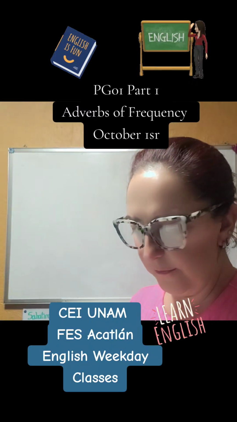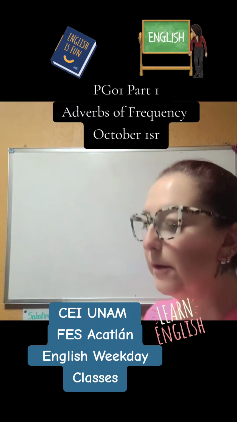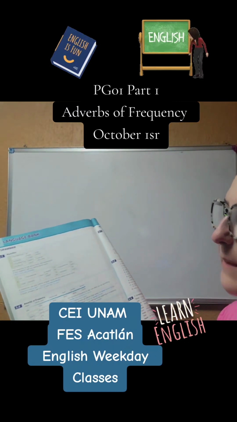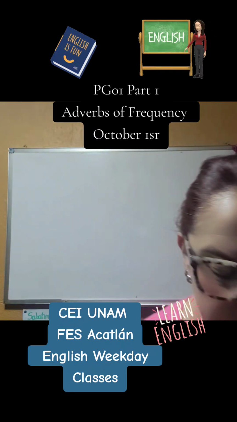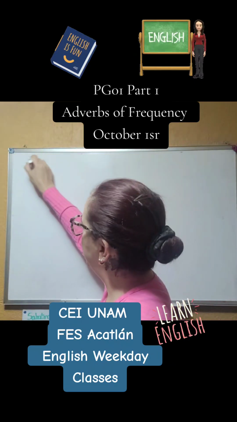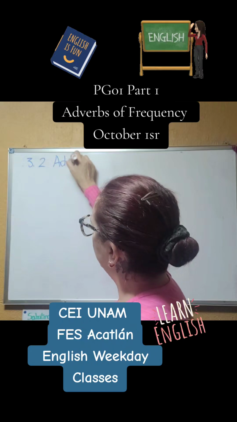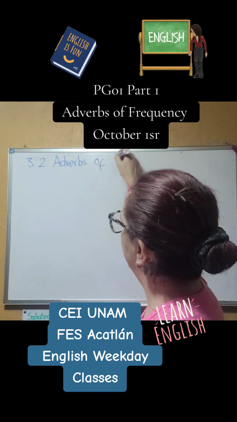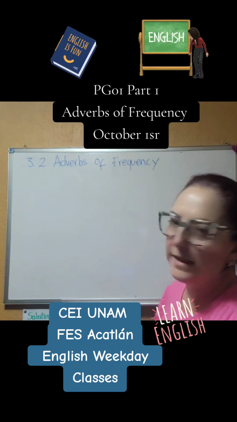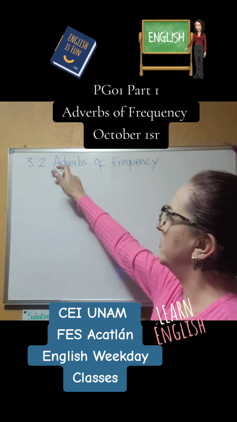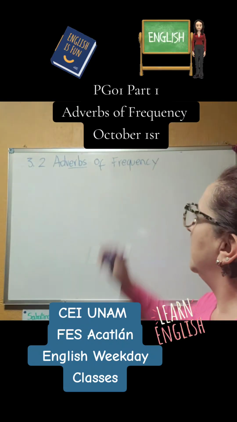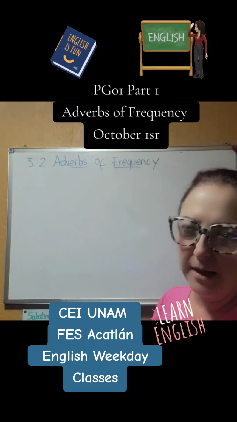The last topics for the first exam are adverbs of frequency, 3.2, and making arrangements. So I'm going to explain a little bit about adverbs of frequency. So it's 3.2. Adverbs of frequency. Okay? So as its name says, they are going to modify the verb. They are going to tell us when things happen and how often things happen.